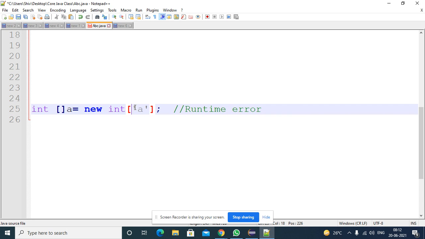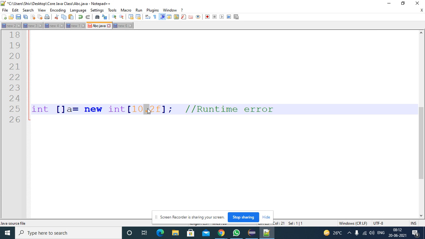Whenever you are constructing the array, you are not supposed to pass a float or double number. The size must be in integer format or character format, no problem. Integer means octal, decimal, or hexadecimal number, right? You can pass characters also, no problem. So we discussed all these points.